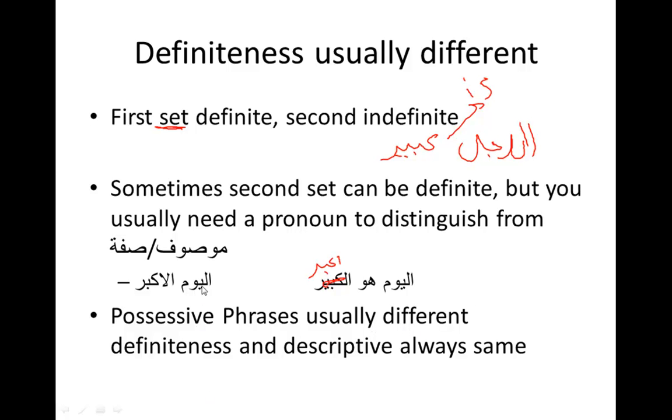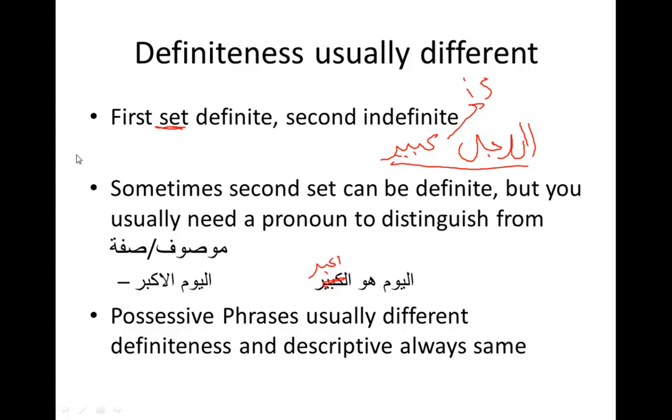But usually, the first is definite and the second is indefinite, and in that case you don't need the huwa, because that's not sifa mawsuf. If there's a mismatch in definiteness, it's not sifa mawsuf. So the example of first set definite and second indefinite is zalikal al-kitab.